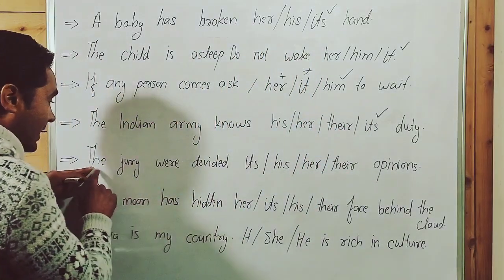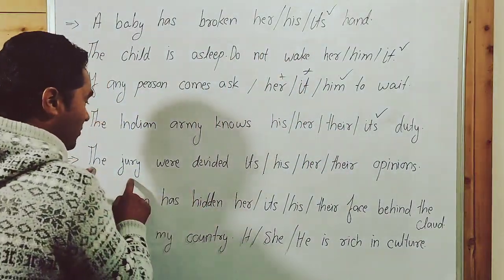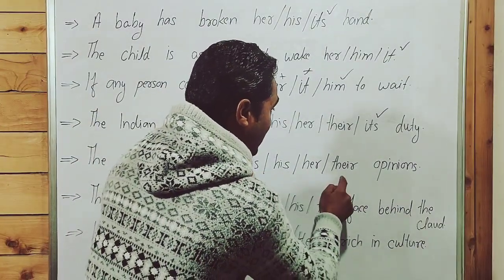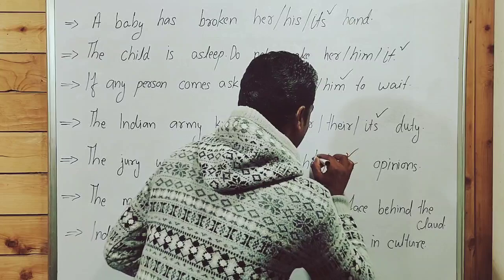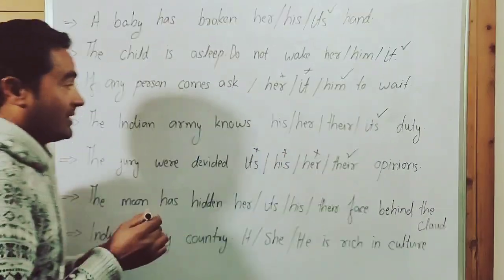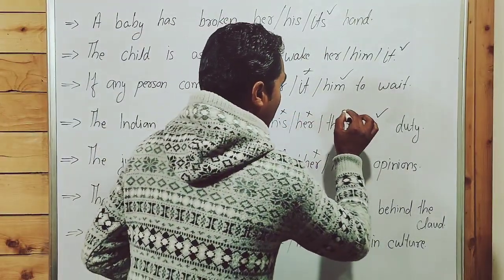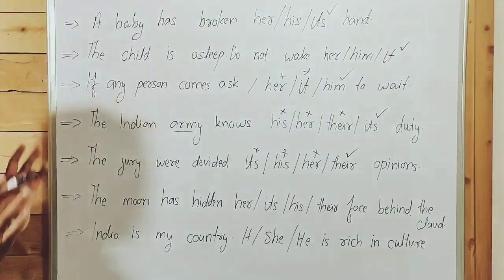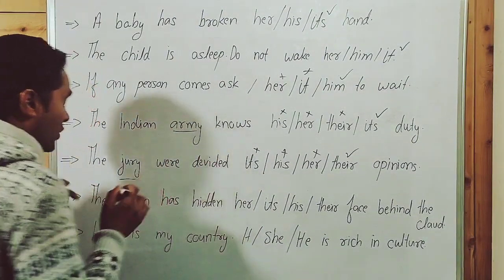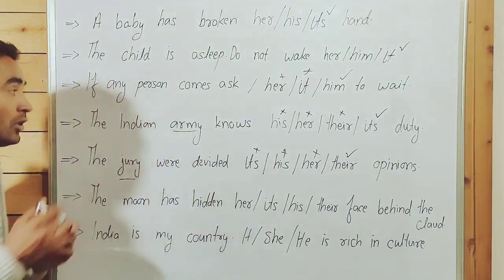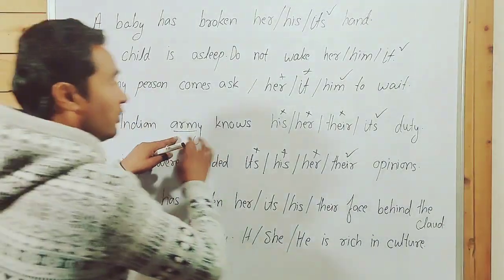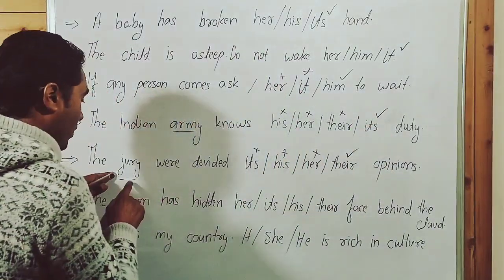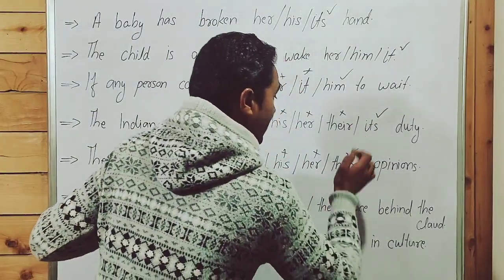Why in this sentence? The jury were divided in his, her, their, or its opinion. The answer is their opinion, not her, not his, not its. Guys, point to be noted: army is a neutral gender, and jury is a neutral gender. Both are collective nouns. Here for the collective noun we have written "its," and here for the collective noun we have written "their."